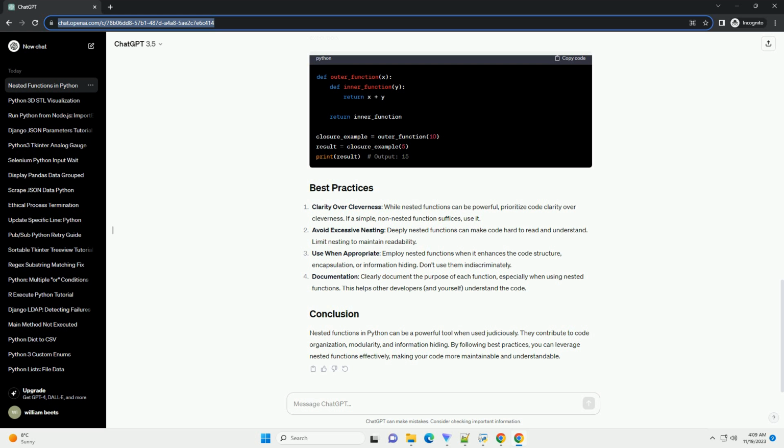In Python, a function can be defined within another function, making it a nested function. This means that the inner function is only accessible within the scope of the outer function. This concept is also known as function nesting. Nested functions allow you to encapsulate functionality within a specific scope. This promotes modularity, making it easier to understand and maintain your code.